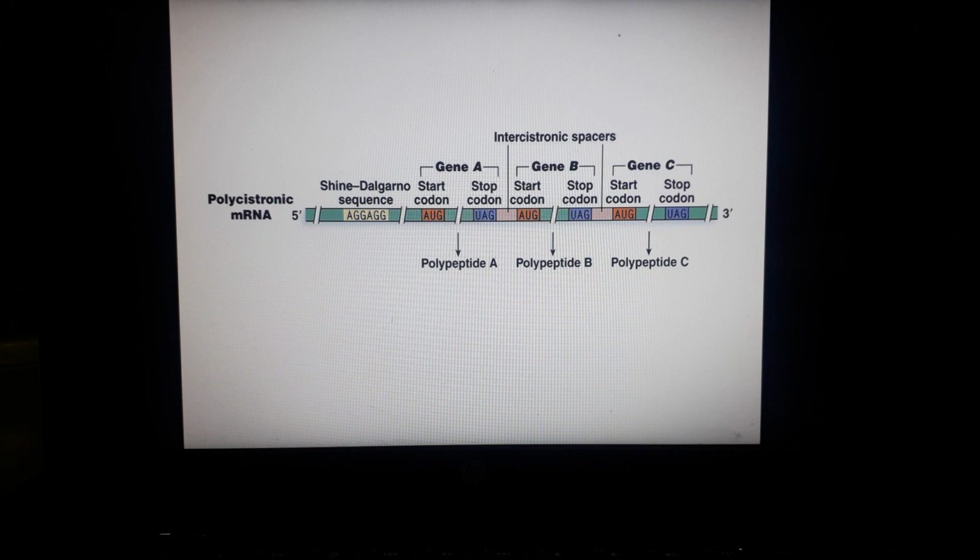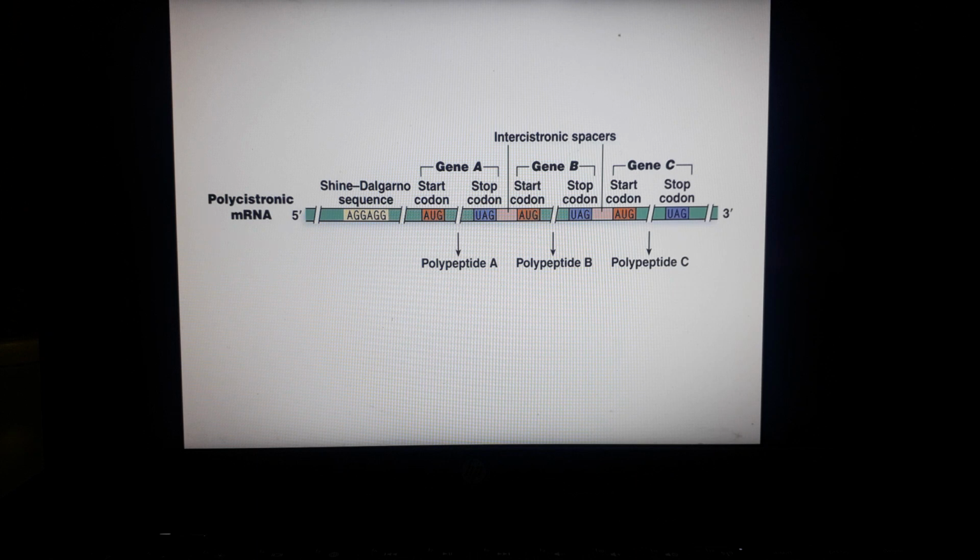After that the gene is present, and in between the two genes you can see it is marked as intercistronic spacers. The function of intercistronic spacers is basically to control the genes that are present in this vicinity, between and before it. Intercistronic spacers are also known as the intergenic region, and it is a stretch of DNA sequence. Other functions of intercistronic spacers are not known yet.